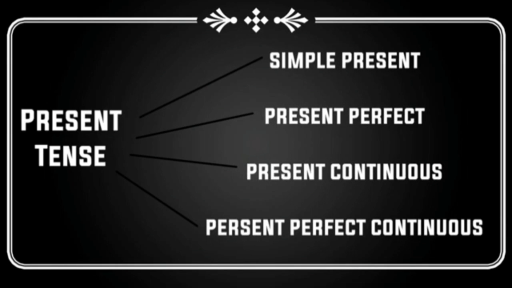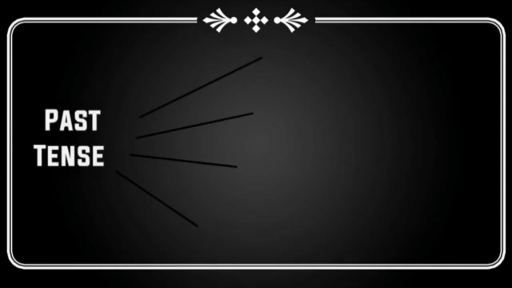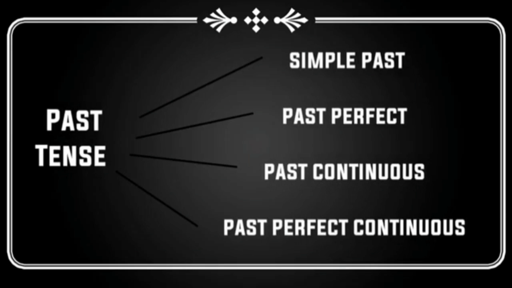For example, present tense. Present tense is divided into four forms: simple present, present perfect, present continuous, present perfect continuous. In the same way, past tense and future tense have also been divided into four forms.